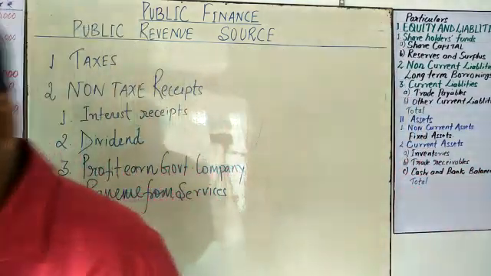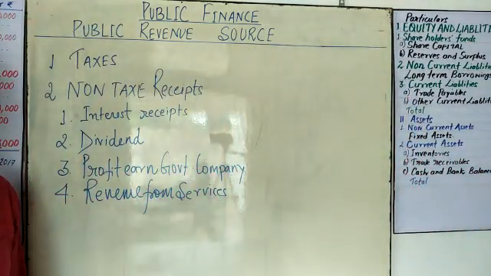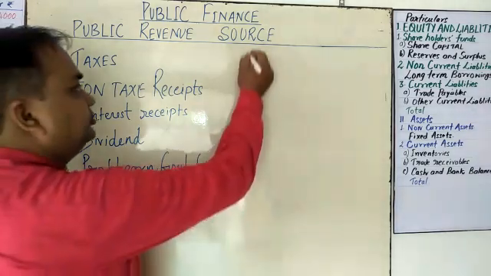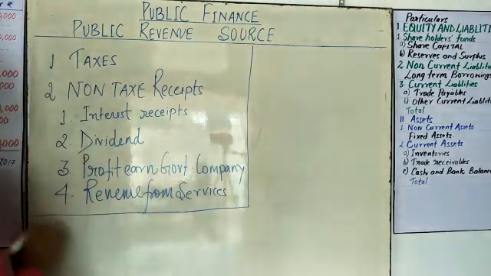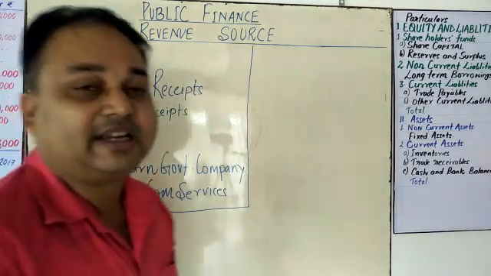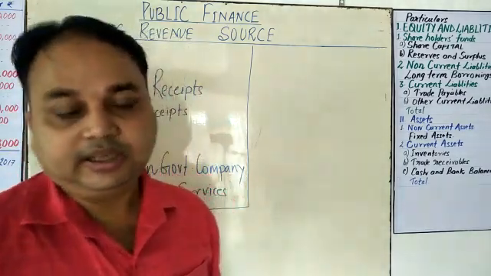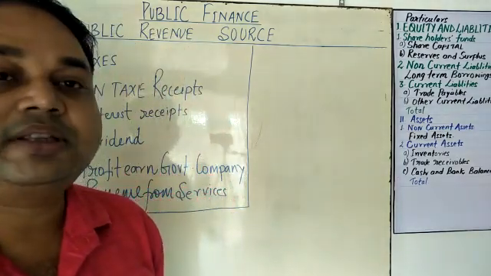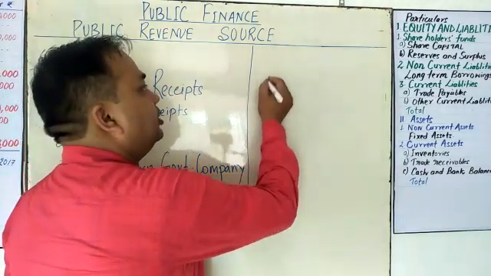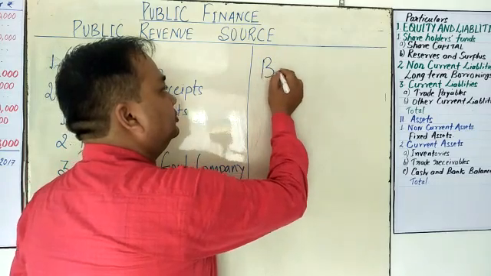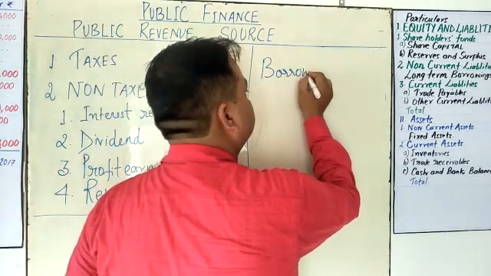My dear student, these are the different sources of public revenue, but sometimes you also have to know about public borrowing. What is the meaning of public borrowing? Sometimes the government is unable to earn enough receipts because expenditure is more than income. So how to meet this expenditure? The government borrows.